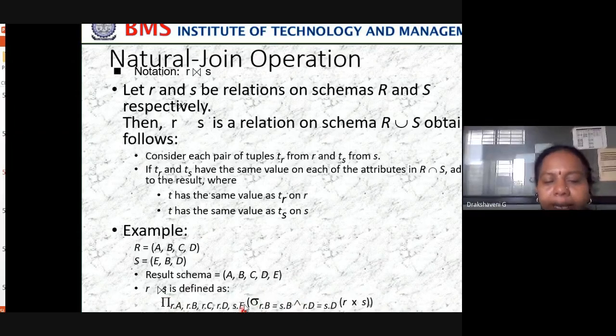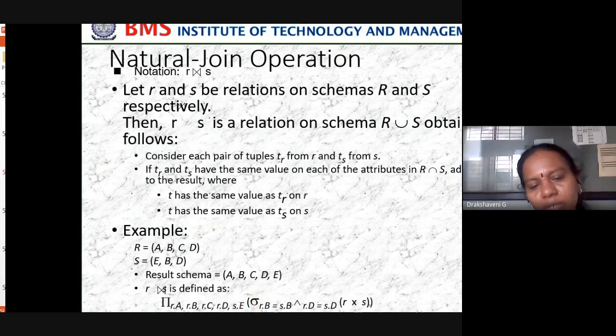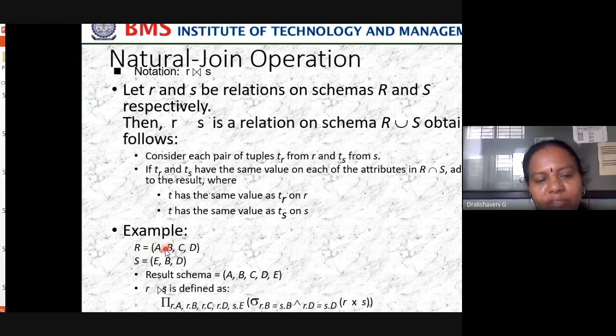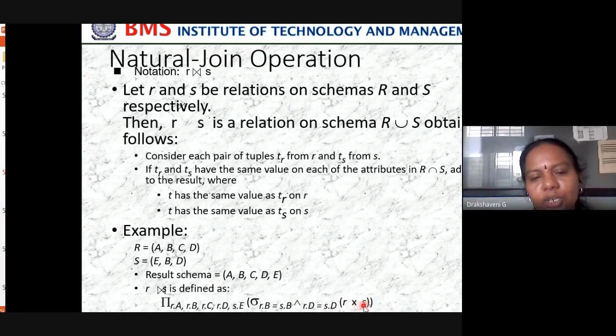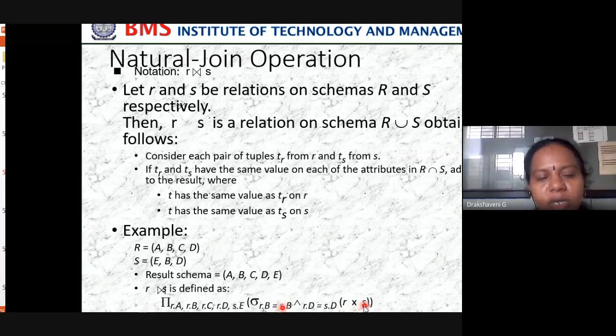Then select. What do we want to select? Select R.B equal to S.B. Here in relation R we have B, in relation S we have B, so we compare both. In the same way, R.D should be the same as S.D. Then R Cartesian product S.